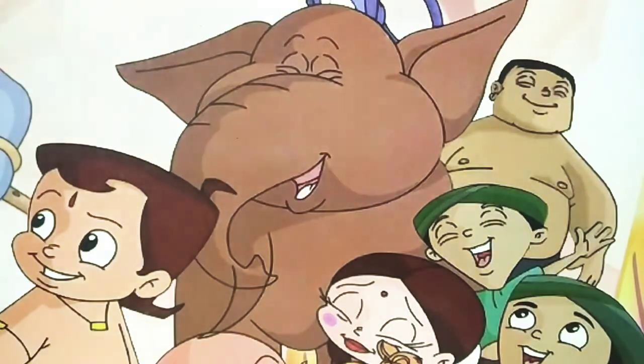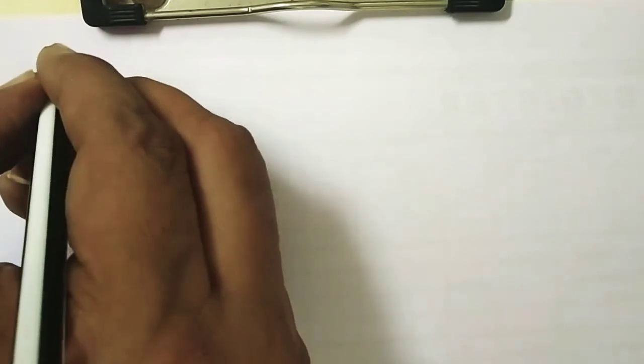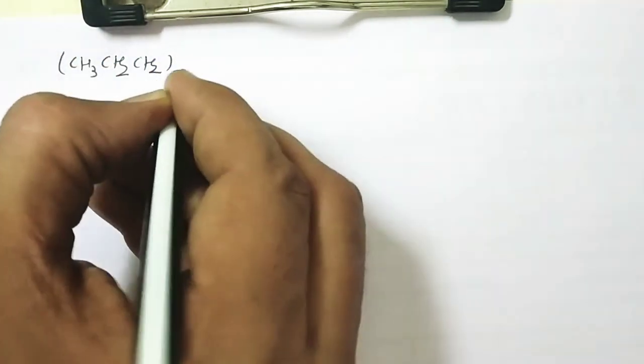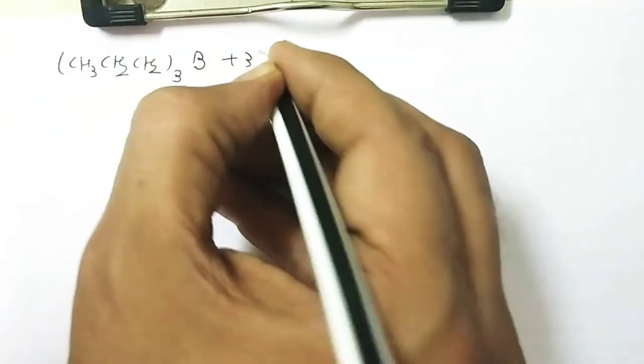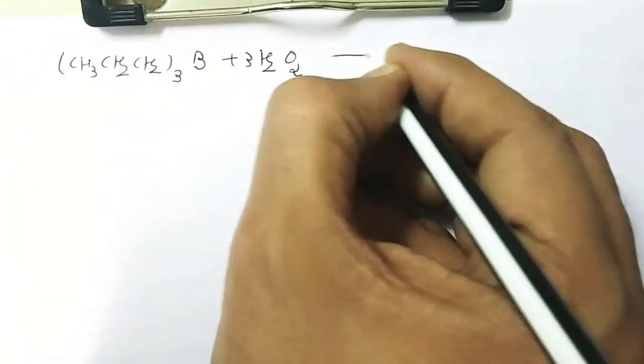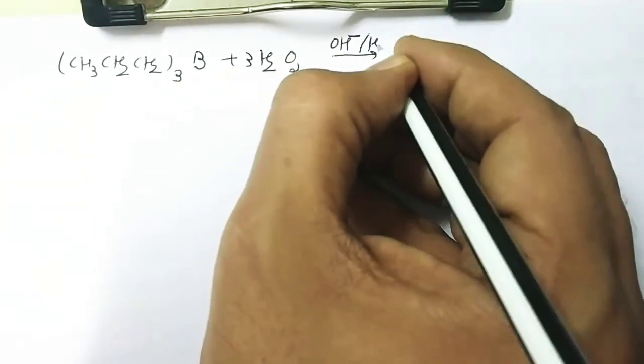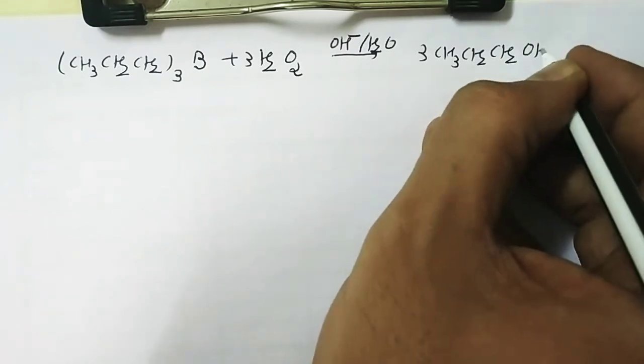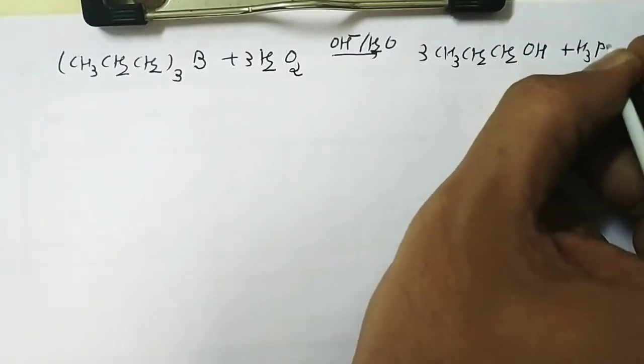Now the next step is the oxidation reaction. In a simple manner, your textbook suggests that the oxidation is given like this: CH3 CH2 CH2 thrice B, when it reacts with hydrogen peroxide in the presence of basic media, we get a product like that: CH3 CH2 CH2OH plus H3BO3.